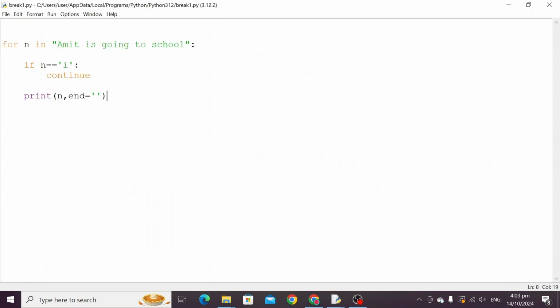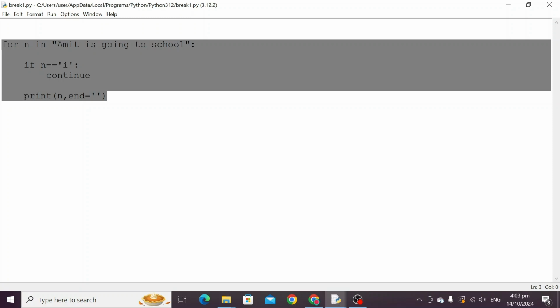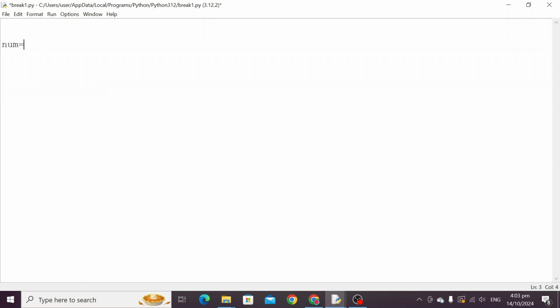Got it? The same thing we can do with the help of while also. num equal to 10, while num is less than or equal to 20, if num equal to 15 or 16, then continue.